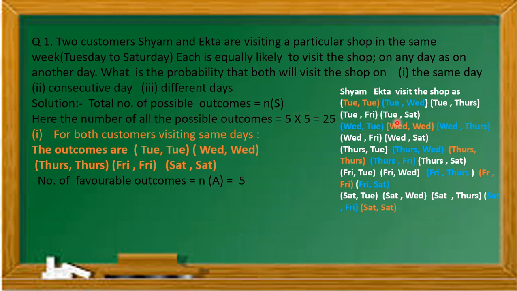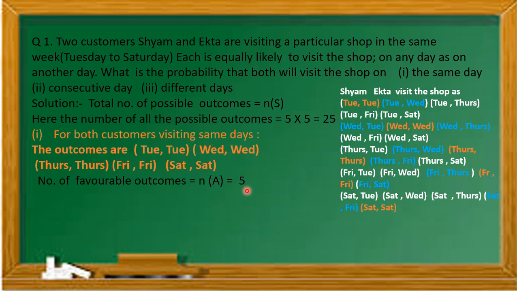Now first we have to find the probability of both customers visiting on the same day. Take the pairs for the same day visit to the shop: Tuesday, Tuesday; Wednesday, Wednesday; Thursday, Thursday; Friday, Friday; and Saturday, Saturday. Here these are the 5 combinations. So the favorable outcomes to the event of visiting on the same day are 5.